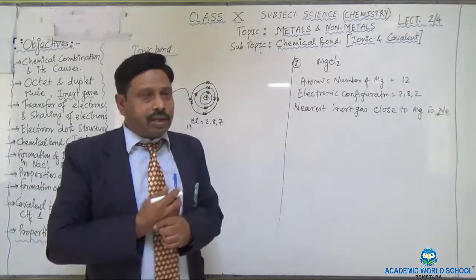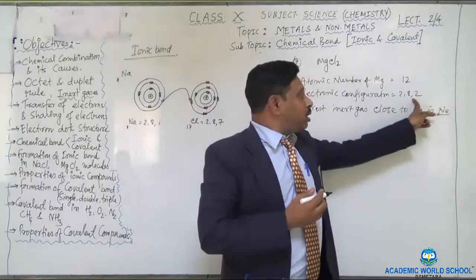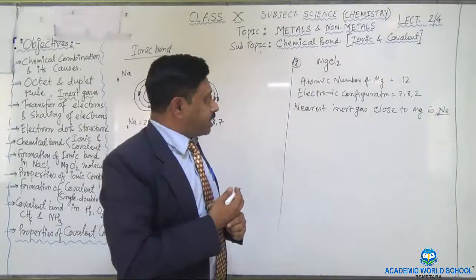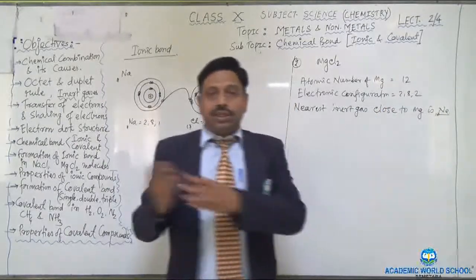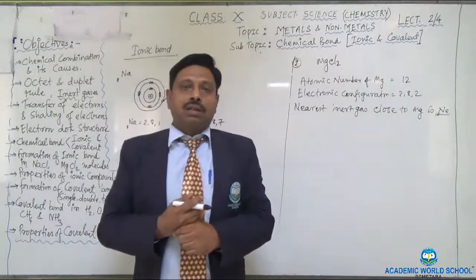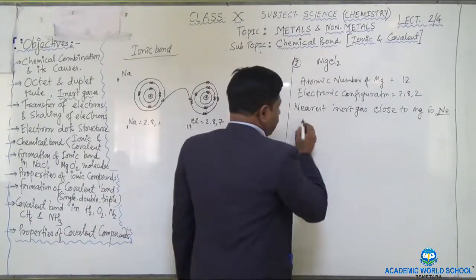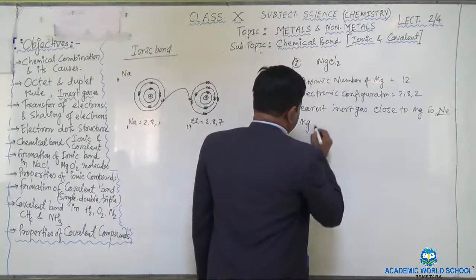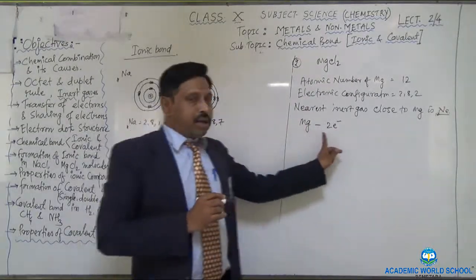So how will it obtain that? By donating the 2 electrons. If the 2 electrons are withdrawn from the magnesium atom, then the total number of electrons will be 2 plus 8, 10, which is equal to the neon gas configuration. So magnesium, Mg minus 2e.